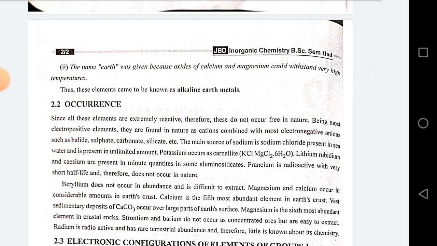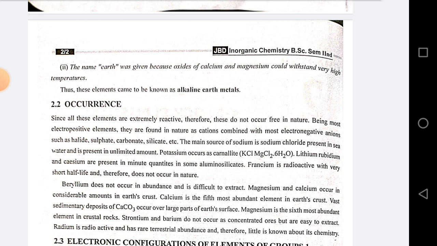Occurrence. Since all these elements are extremely reactive, therefore they do not occur free in nature. Being most electropositive elements, they are found in nature as cations, combined with most electronegative anions such as halide, sulfate, carbonate, silicate, etc. The main source of sodium is sodium chloride present in seawater and is present in unlimited amount. Potassium occurs as carnallite, KCl, MgCl2, 6H2O.